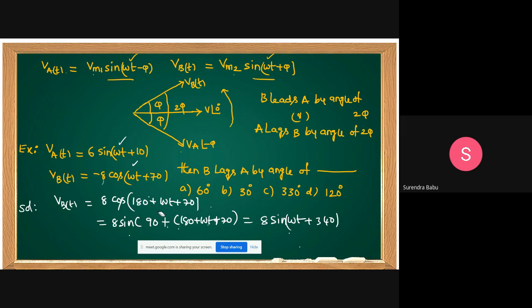Eight sine omega t plus 340 degrees. This is 10 degrees.